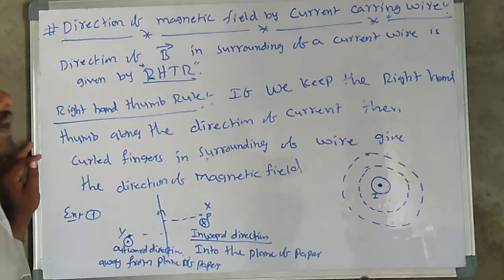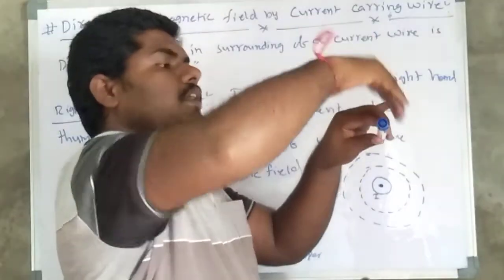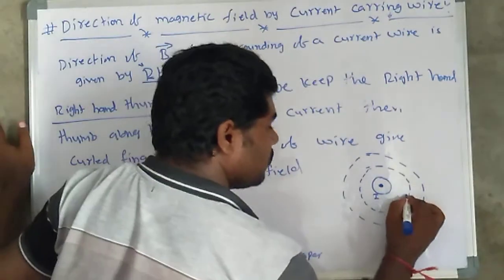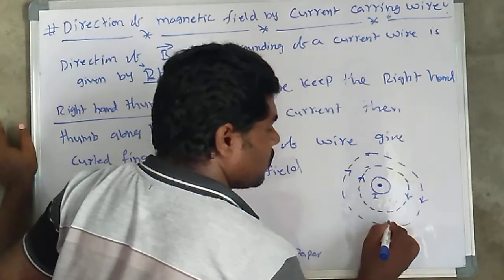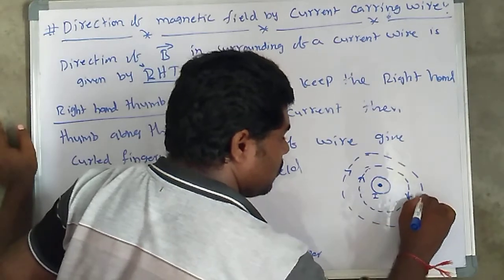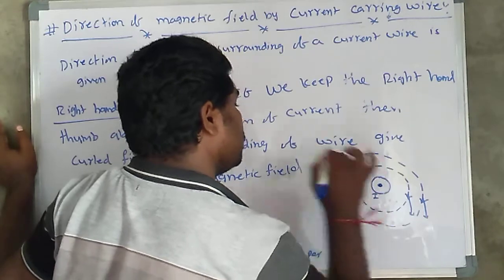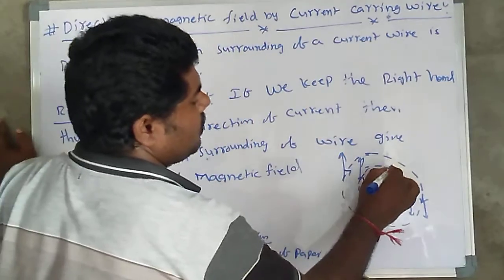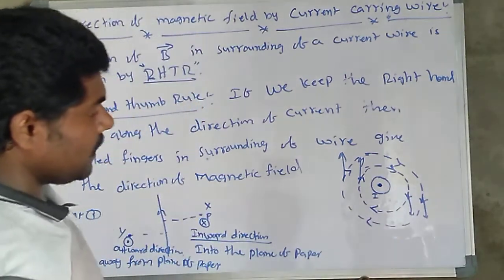Here is the magnetic field direction; the thumb indicates the current direction. On this side, this is the clockwise direction. Here the tangential is downward, here the tangential is upward, like this, the clockwise direction. And the next example,